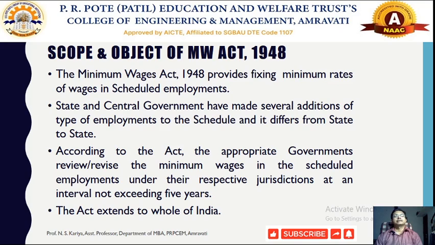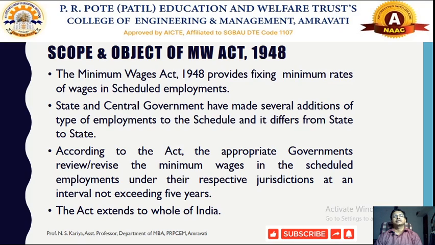State and central governments have made several additions in the type of employment to the schedule, and it differs from state to state. We have already told you that the central government will decide what type of scheduled employment will be included in that particular schedule. Generally we will find that these employments mostly belong to the unorganized sector, not the organized sector.